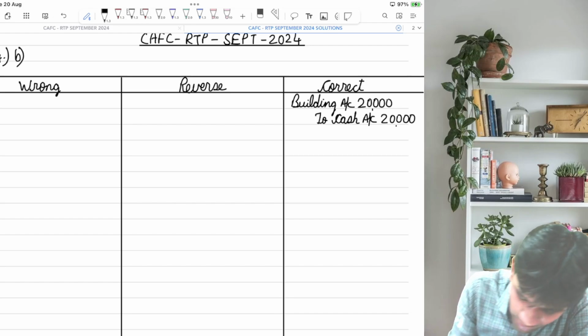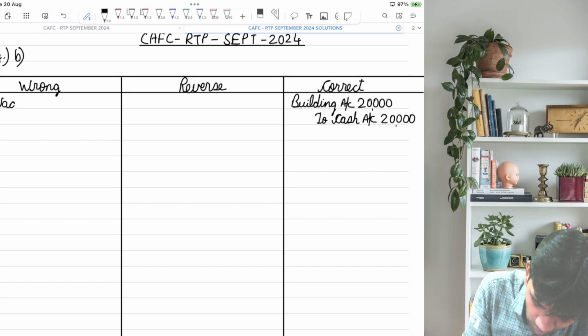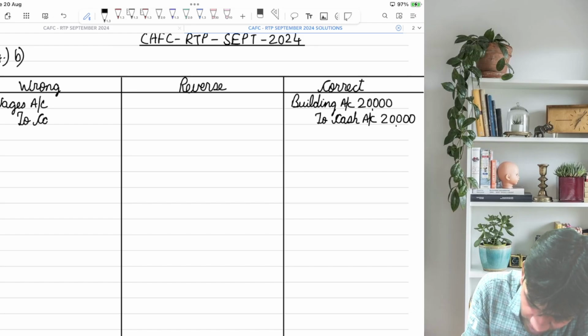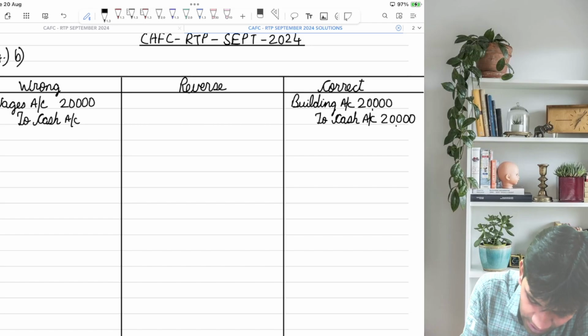What is the error which you have committed? You have debited wages account to cash. It means you have shown that you have paid normal wages for manufacturing of goods. But are goods manufactured or is a building constructed? The answer is building constructed.